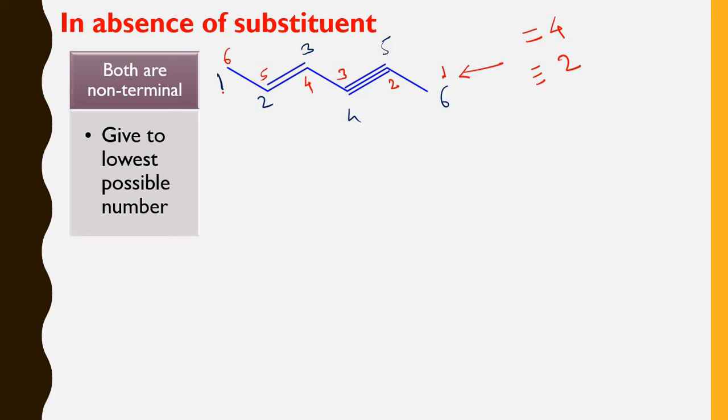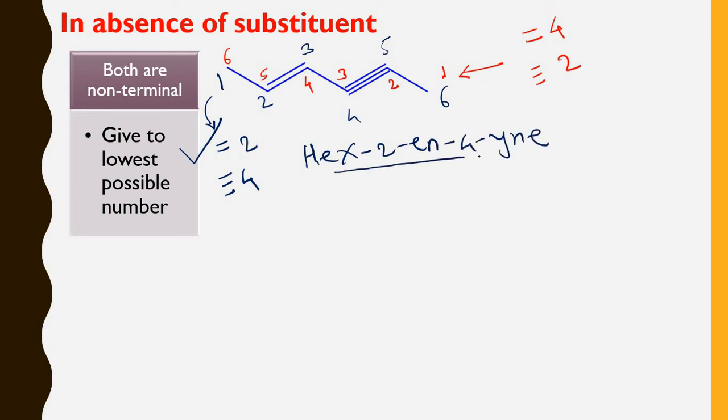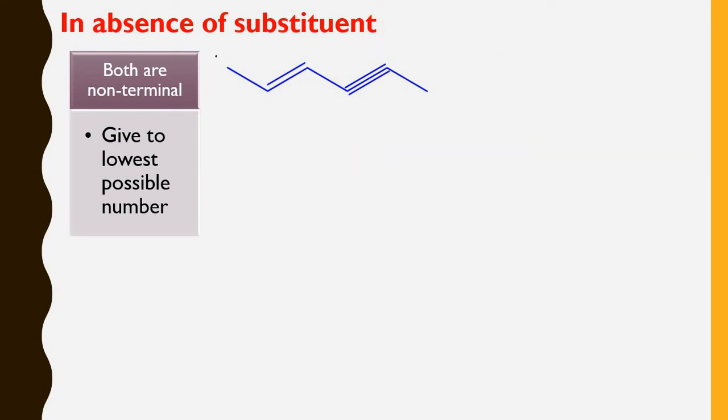And by the left hand side, the double bond occurs at the second position and the triple bond occurs at the fourth position. So in this case, if both these multiple bonds would get the same set of positions, you have to give the priority to the double bond. That's why the numbering from the left hand side, in this blue color, is the correct numbering. So what is the name of this compound then? Hex-2-ene-4-yne. So this is the correct numbering and name of this compound.